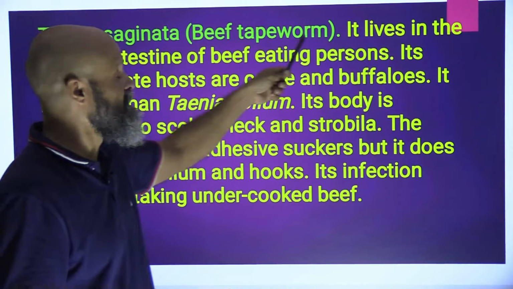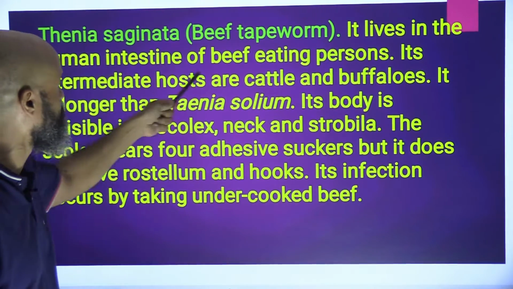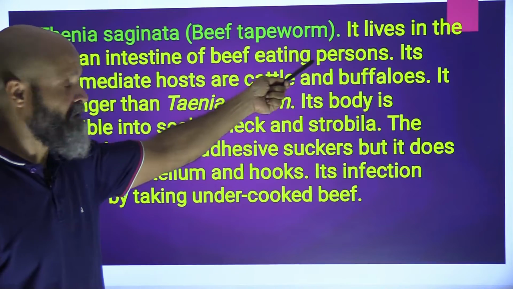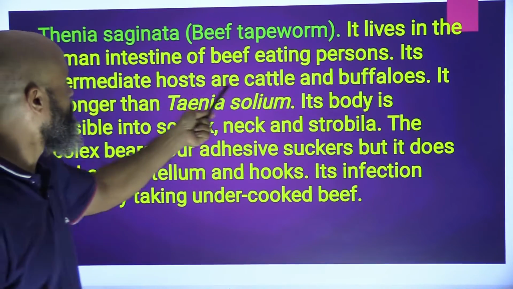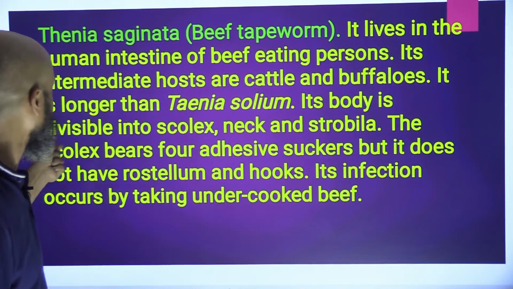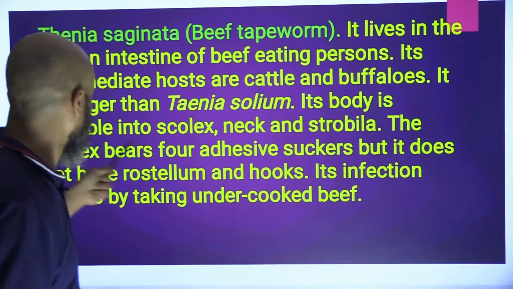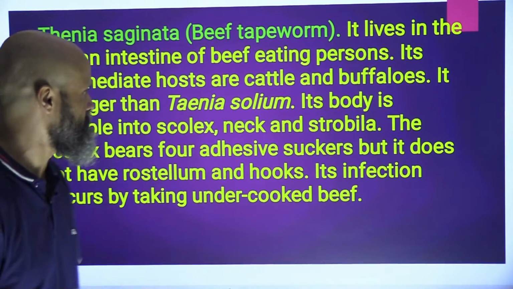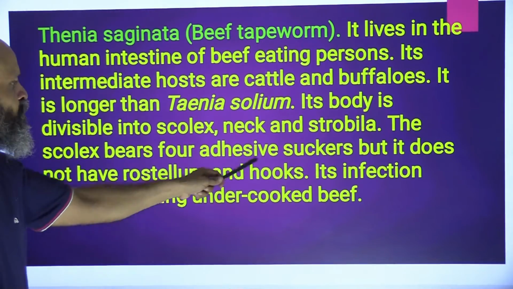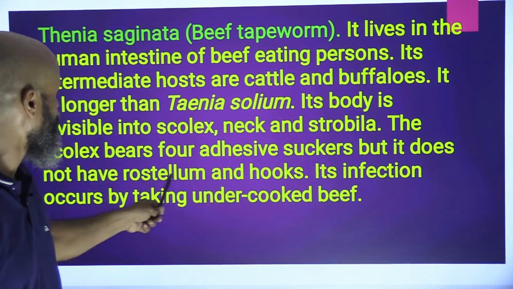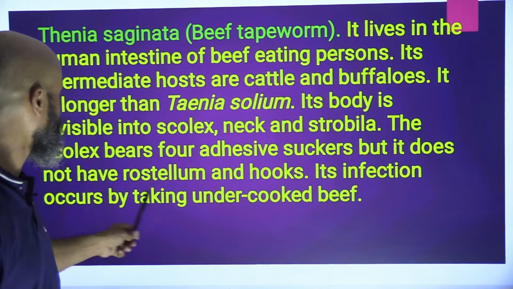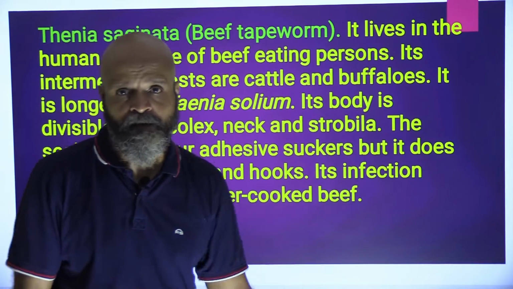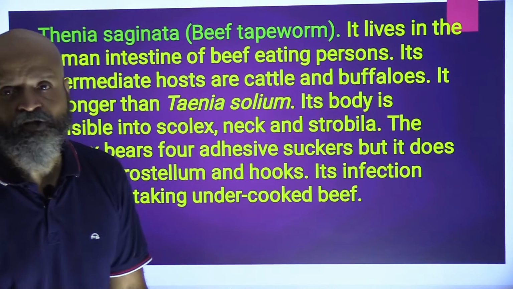Taenia saginata, that is the beef tapeworm, lives in the human intestine of beef eating persons. Its intermediate hosts are cattle and buffaloes. It is longer than Taenia solium. Its body is divisible into scolex, neck and strobila. So there is proper segmentation. The scolex bears four adhesive suckers, but it does not have a rostrum and hooks. Its infection occurs by taking undercooked beef. So if we are consuming undercooked beef, that's when the infection will occur.